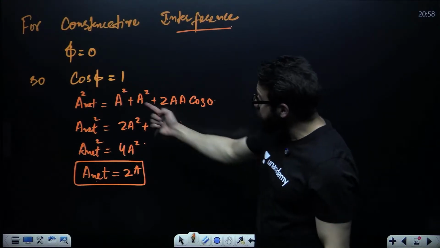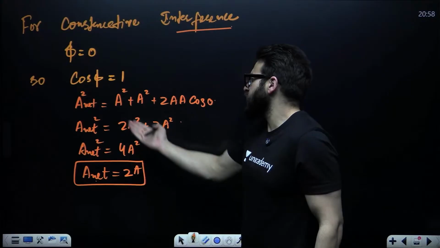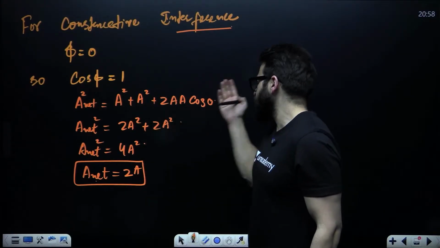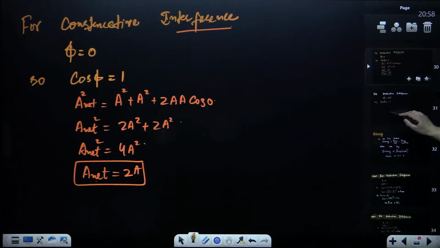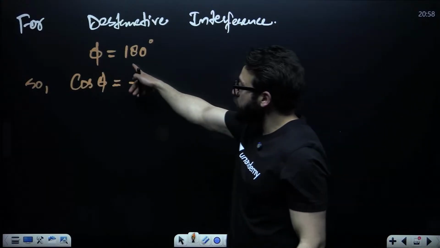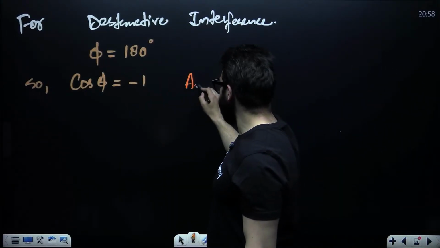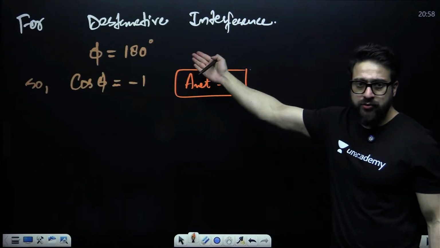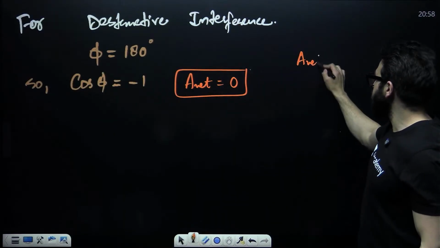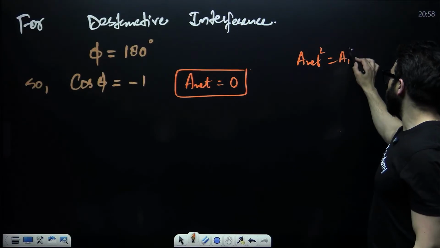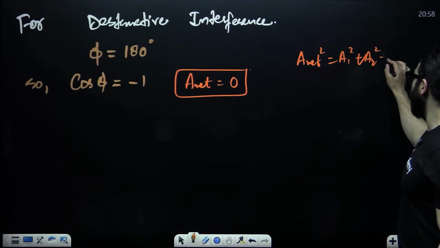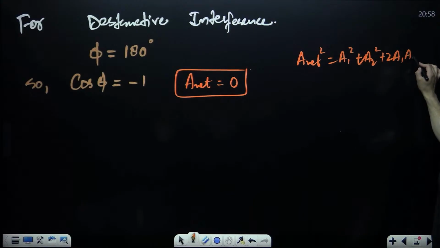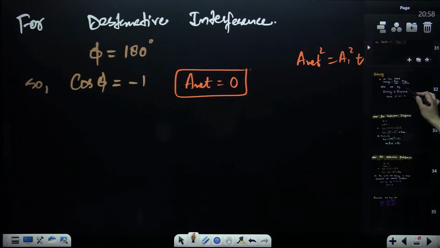Sir, what if the two waves do not have the same amplitude? Then you can say A1, A2, twice A1 A2 cos of phi. And in the destructive case, net amplitude will be 0. You can use the same formula, that is A net square is equal to A1 square plus A2 square plus 2 times A1 A2 cos of 180. You can use this formula and you'll get the net amplitude 0.